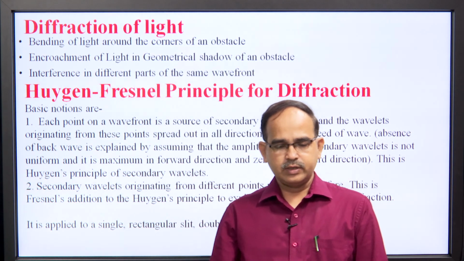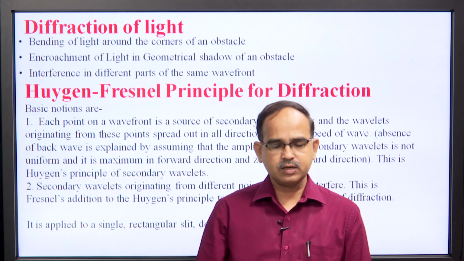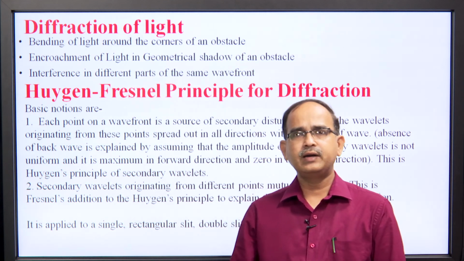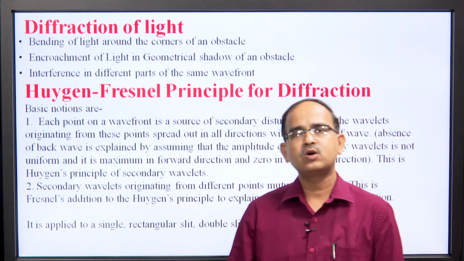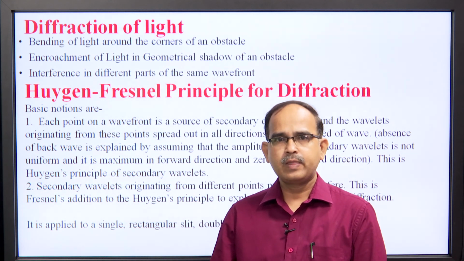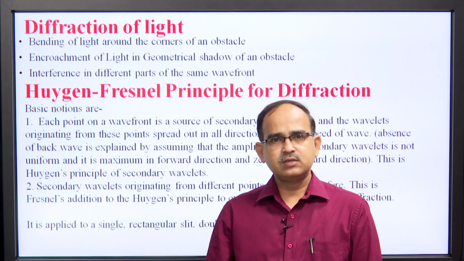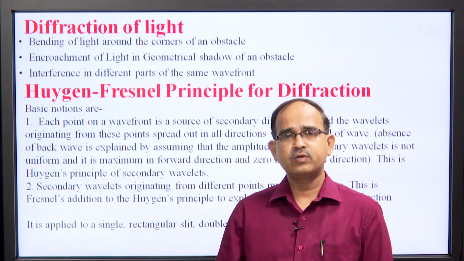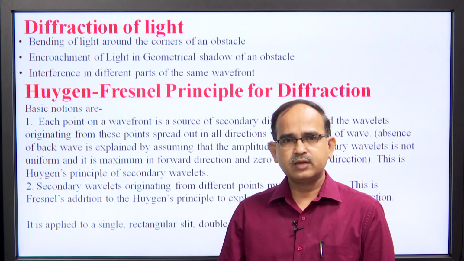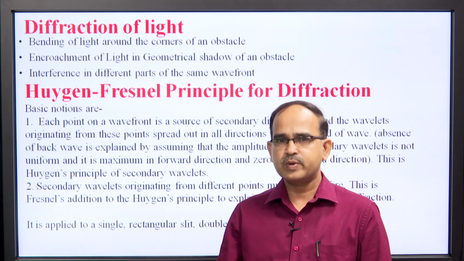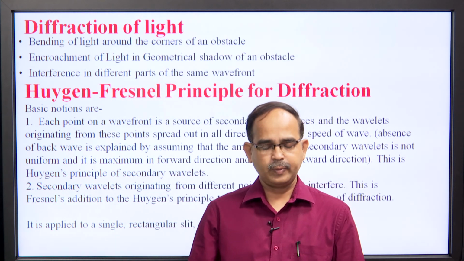So, what is diffraction? Diffraction is nothing but bending of light around the corners of an obstacle, or it is encroachment of light in the geometrical shadow of an obstacle. It can also be defined as the interference in different parts of the same wavefront. It is nothing but the redistribution of intensity in space as in interference.